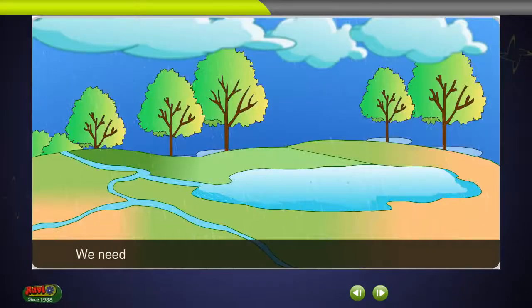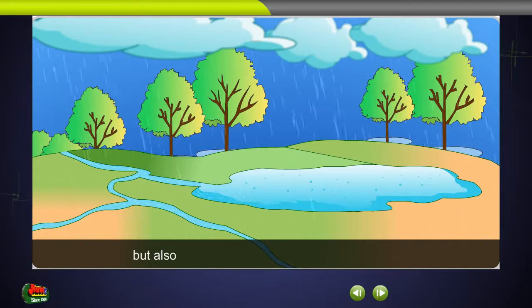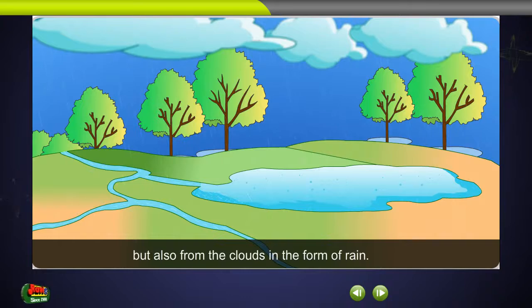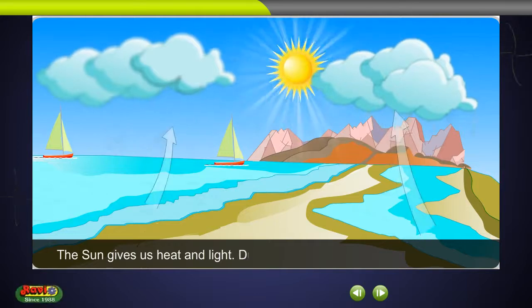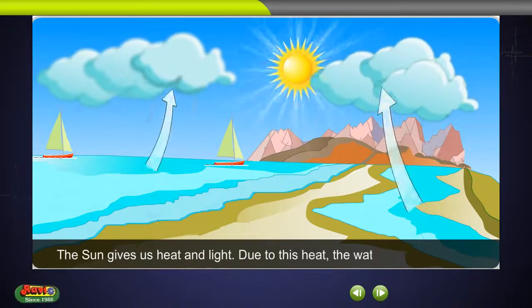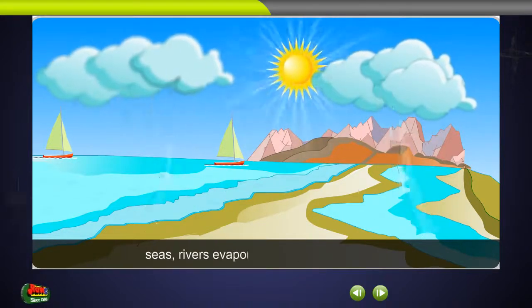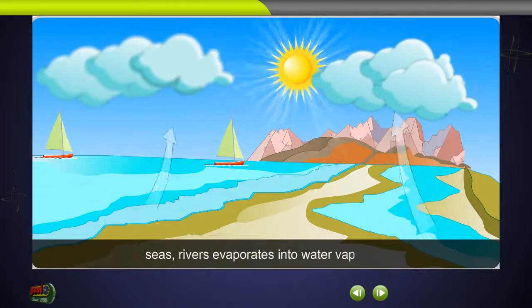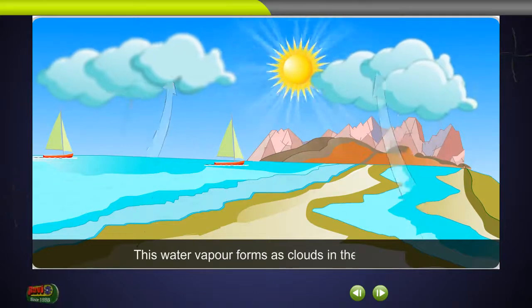We need water to live. We get water not only from the underground but also from the clouds in the form of rain. The sun gives us heat and light. Due to this heat, the water in the oceans, seas, rivers evaporates into water vapor. This water vapor forms as clouds in the sky.